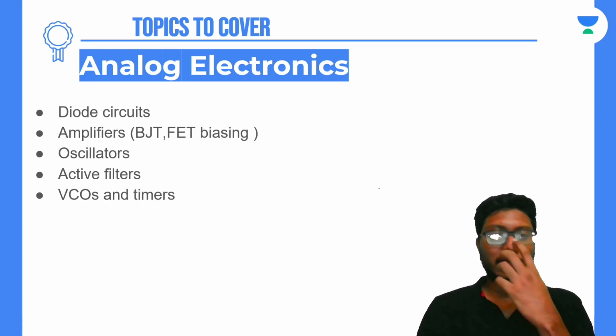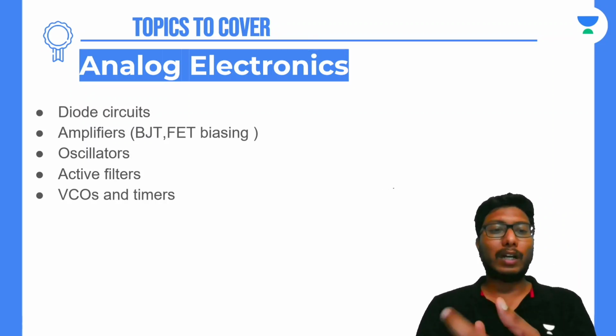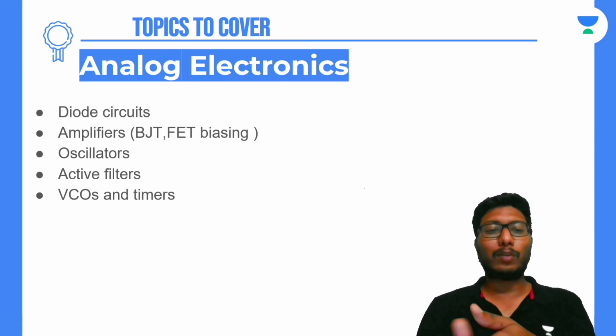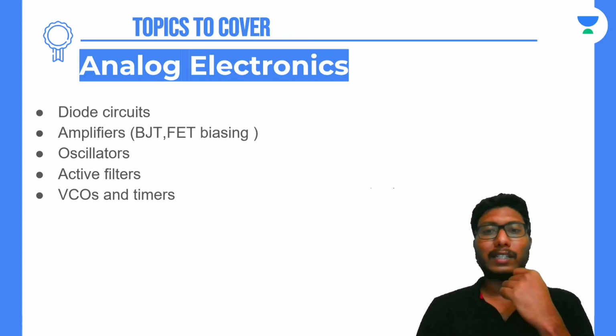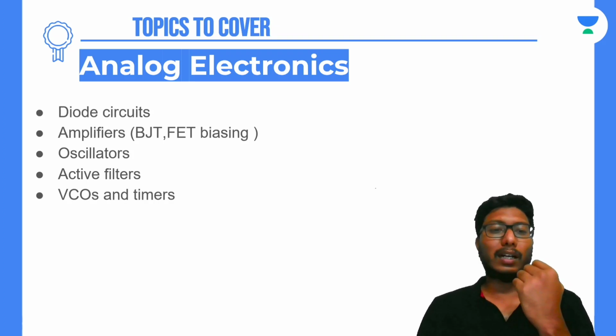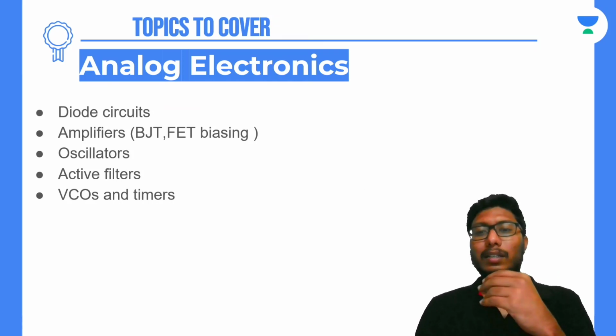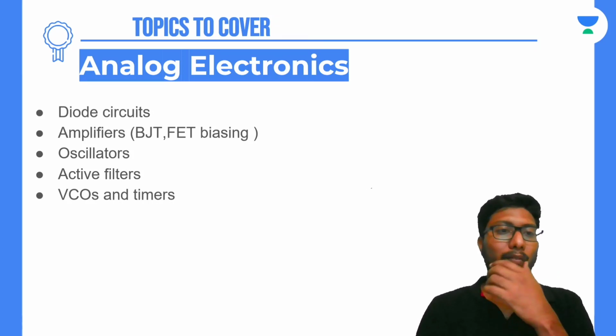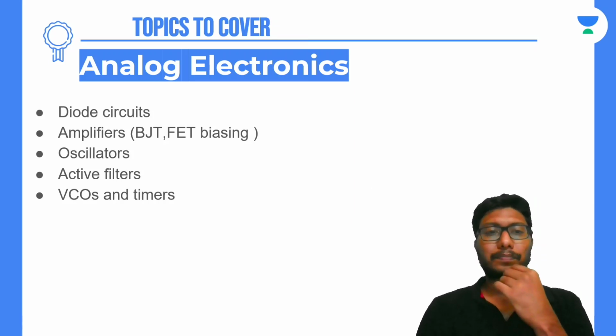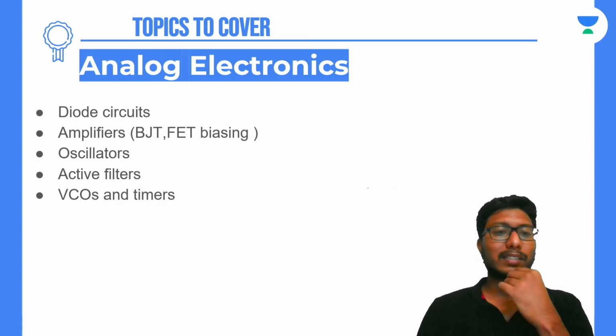So this is about diode circuits and all. Now we'll look into BJTs and biasing techniques. We all know that a BJT has four modes: cutoff, active, saturation, and reverse active. Different components of the BJT will be there, and also you have emitter efficiency and current gains: alpha, beta, and gamma. But the thing here is that the alpha we see is an approximation, it's not the exact one.